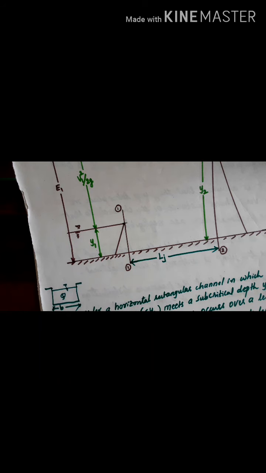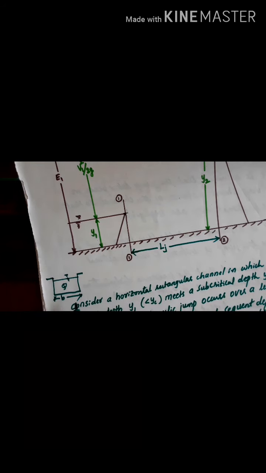This is the depth of flow, and the same q can be passed in two different depths. We have seen this particular case while drawing the specific energy curve.